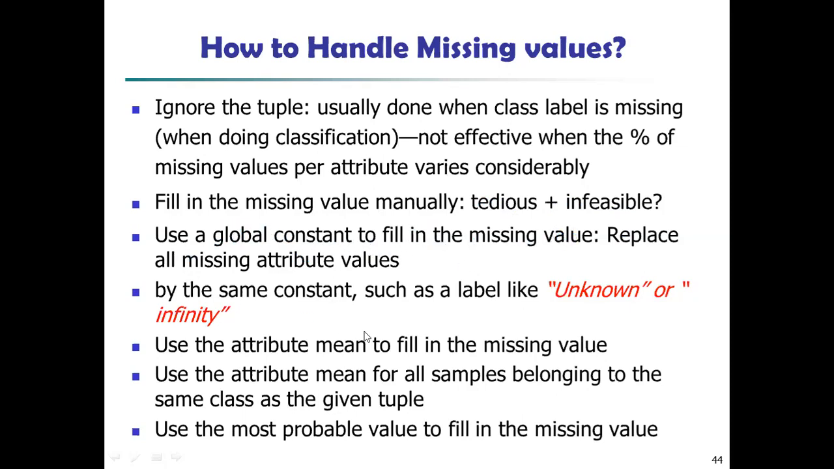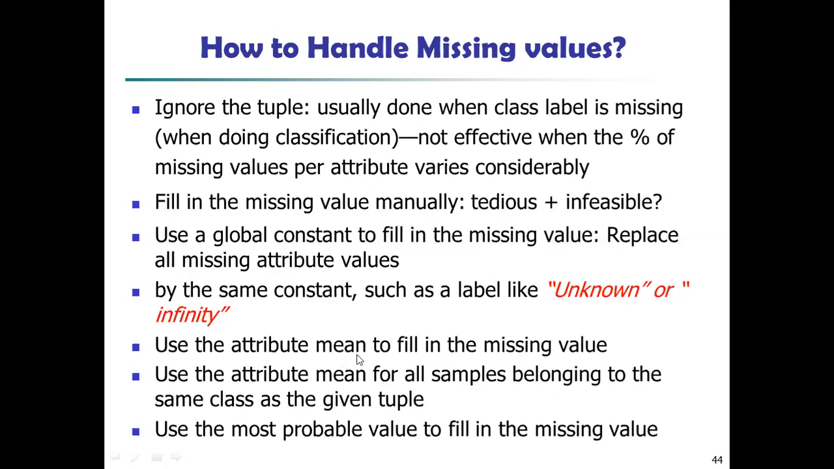So use a global constant to fill the missing values. So we can use a global constant like null, or replace all the values of the attribute by the same constant such as unknown or infinity, right? Then use the attribute mean to fill the missing values, right?